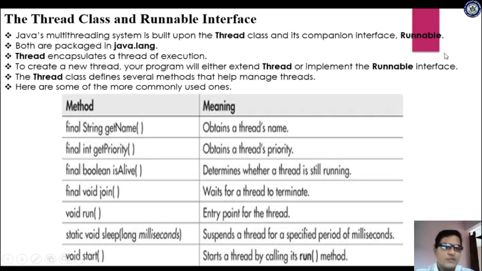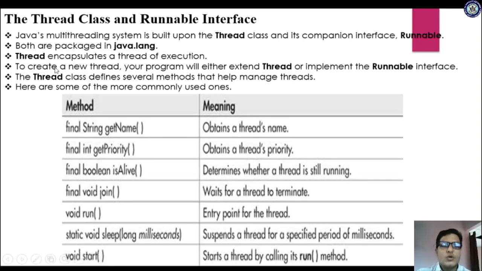Runnable is the interface of a thread. Both are packaged in java.lang. Where are this class and this interface available? In the java.lang package. Thread encapsulates a thread of execution. Here encapsulation means it protects the thread of execution. So the Thread class encapsulates a thread of execution; when a thread is executing, it is protected through this Thread class.